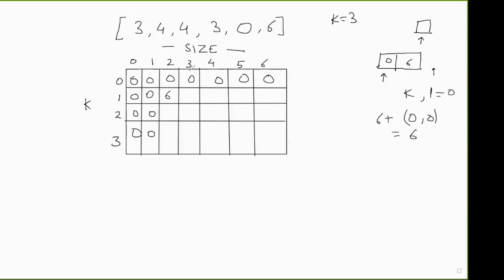Now let's see if the size of the array is 3, which means the last 3 elements are left. So let's fill this also. 3, 0, 6. Again, two choices: buy on this day or do not buy on this day. If I do not buy on this day, then the problem left is k and the size of the array left is 2. So k comma 2, that is 1 comma 2, is stored here, which is 6.